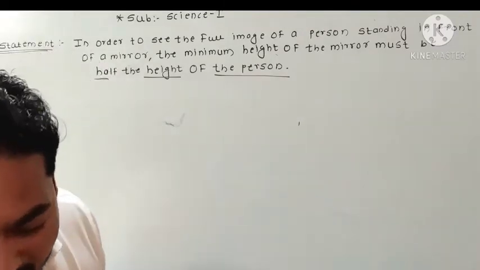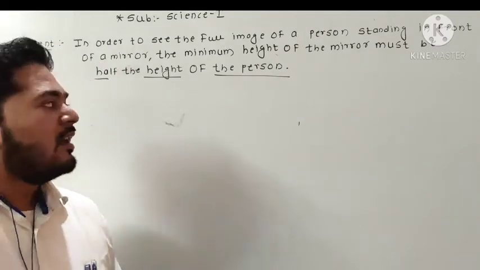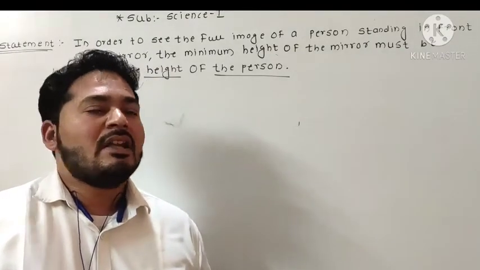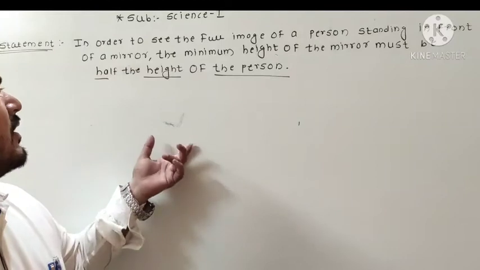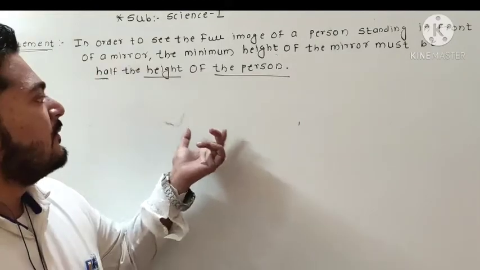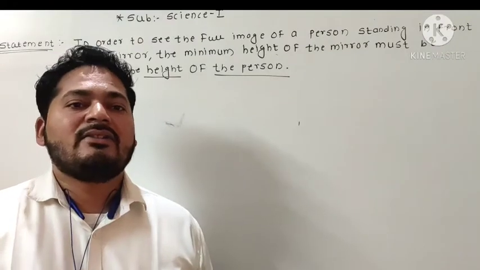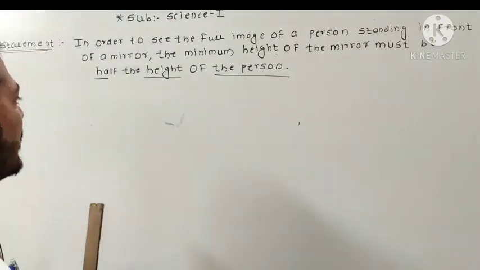So what we have to do: suppose one person is standing in front of a mirror, then we have to find what size of that mirror must be fitted so that the full image is seen in the mirror.